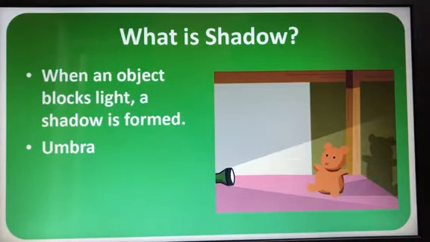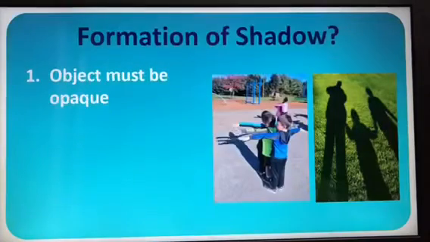Now let us study what is a shadow. When an object blocks the light, a shadow is formed. Can you see in the picture here? Yes, this is a teddy bear. Its shadow has fallen on the wall. So what is a shadow? When an object blocks the light, a shadow is formed.